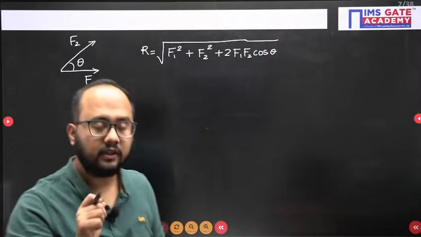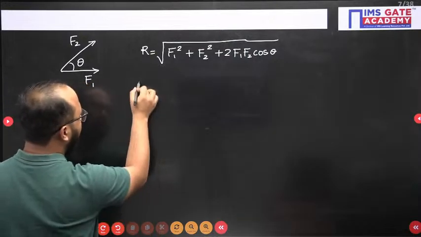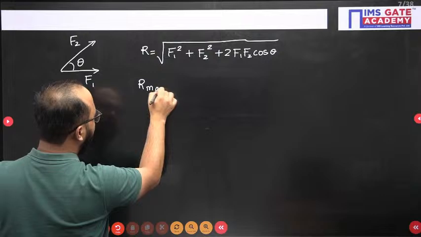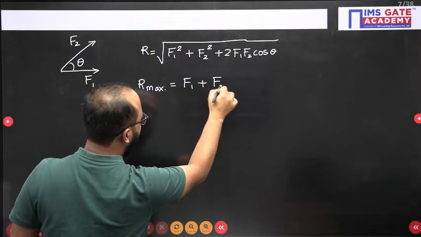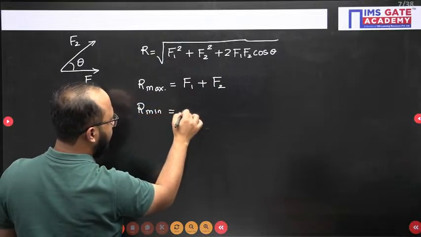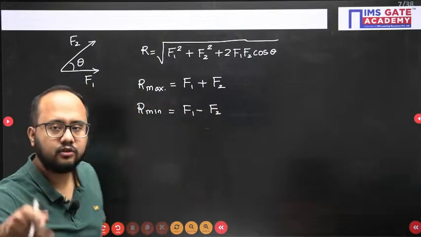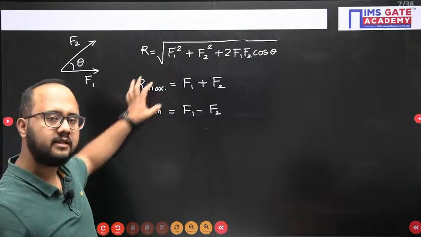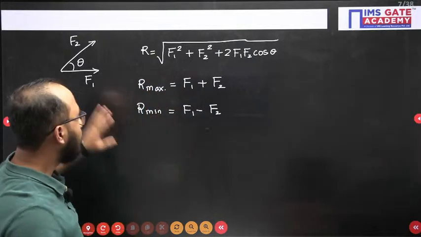Now one more thing you should understand from this relation: what is the maximum value of resultant we can have? The maximum value will be F1 plus F2 when theta is 0, and the resultant has its minimum possible value when theta is 180 degrees, so that is F1 minus F2. So your actual resultant will vary between R max and R minimum. Between these values, resultant will vary, right? So this is the first way.